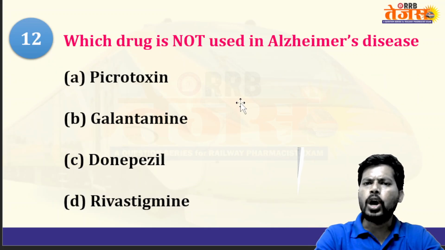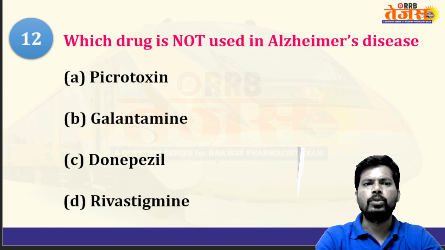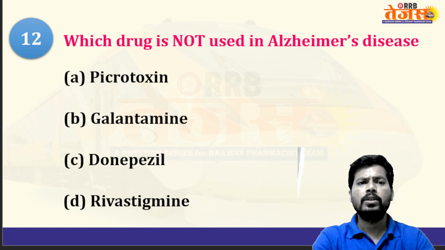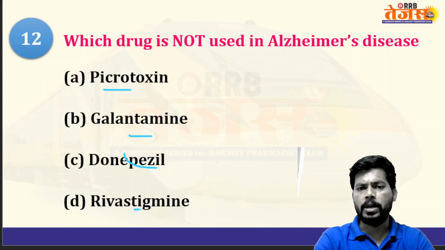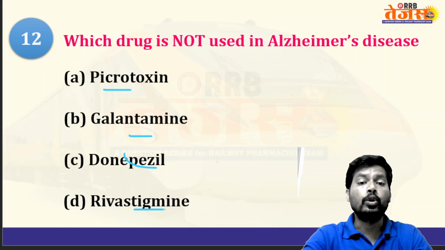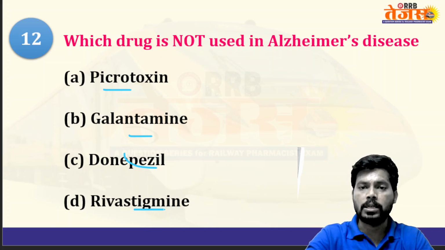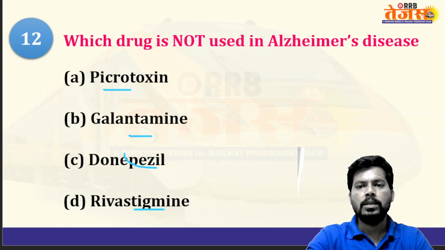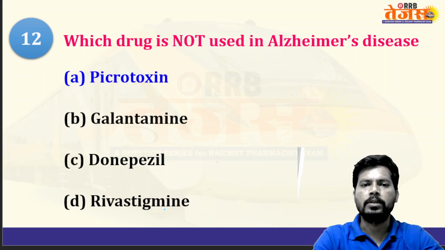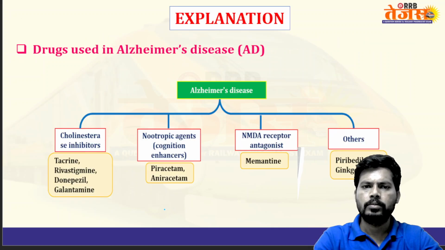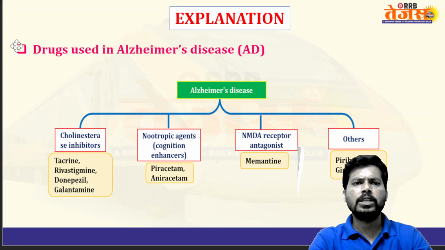Which drug is not used in Alzheimer's disease? Among the following drugs, which drug is not used in Alzheimer's? Drugs like pyridoxine, galantamine, donepezil, rivastigmine. Galantamine, donepezil, rivastigmine are the drugs useful in the treatment of Alzheimer's, but not pyridoxine. Let's see the discussion.